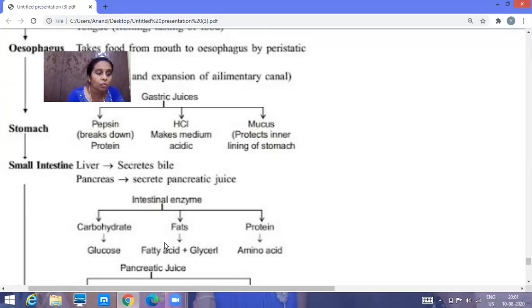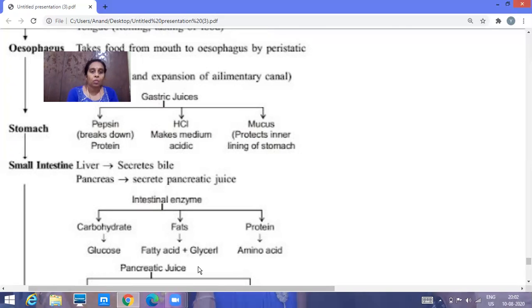What will the maltase do? The maltase helps in converting maltose into glucose, whereas peptidase will convert protein into amino acid, whereas sucrase converts sucrose into glucose and fructose.